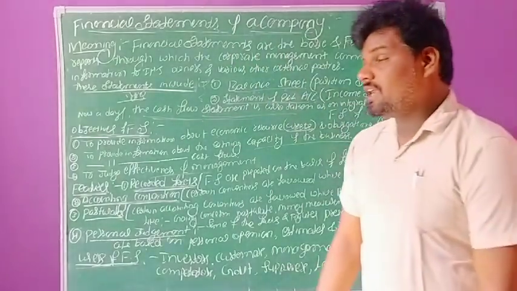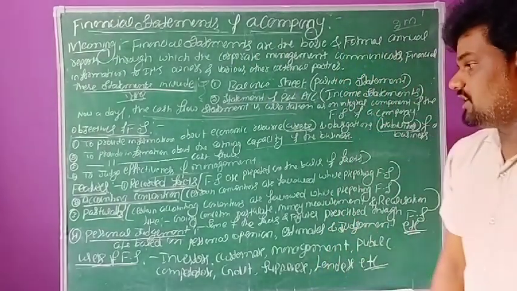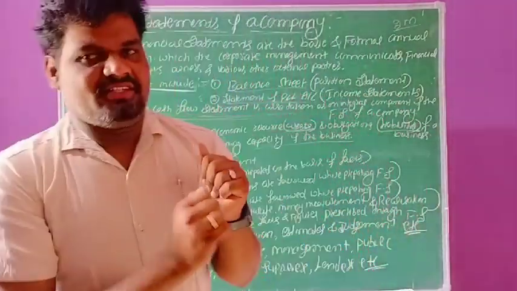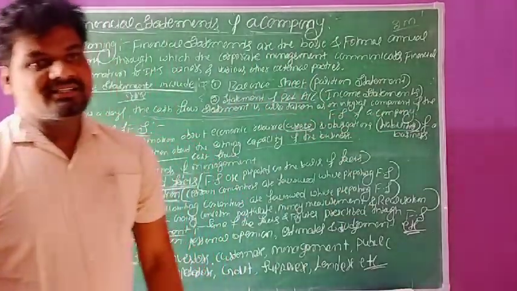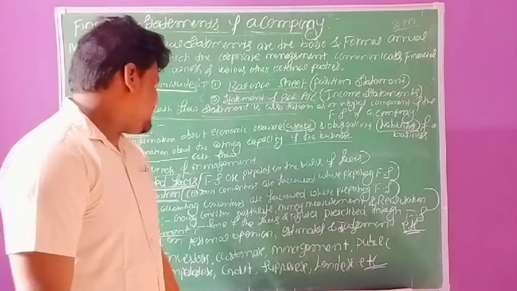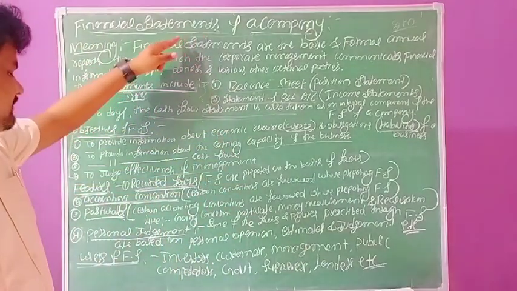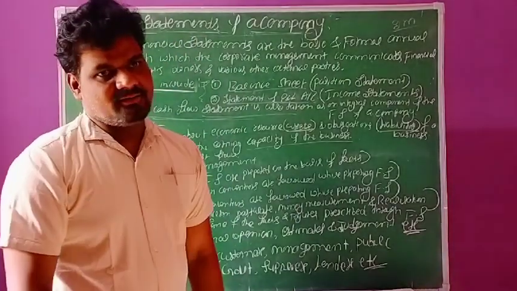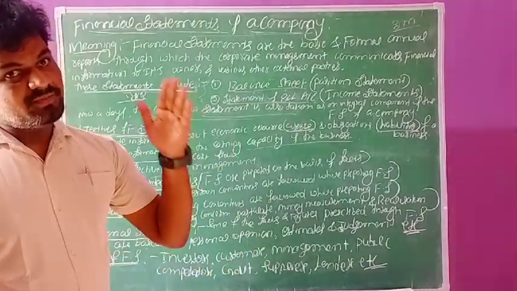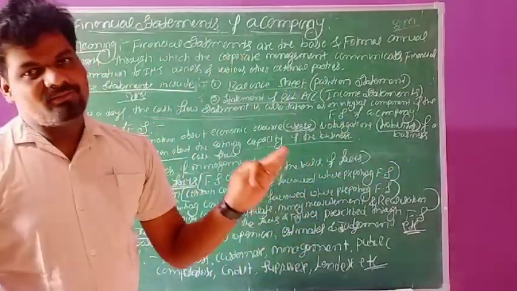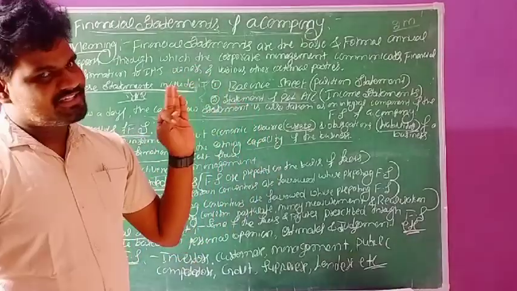Second, at the time of preparing these financial statements, we need to follow some accounting conventions. The next one, we need to follow some accounting postulates, like going concern postulates, money measurement postulates, and realization postulates.